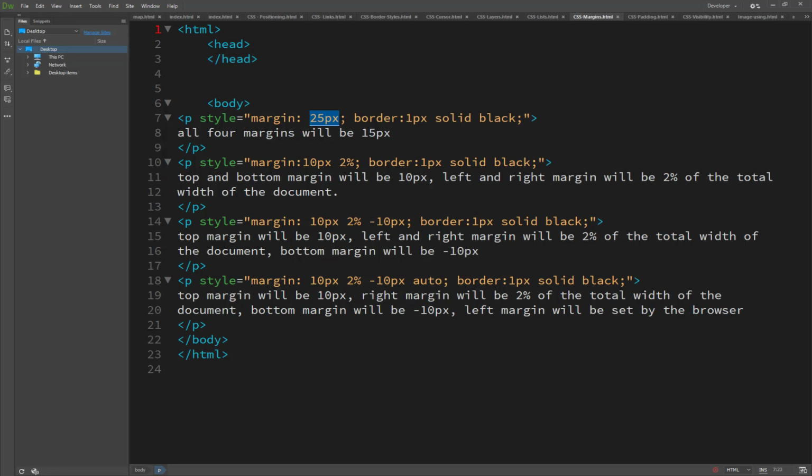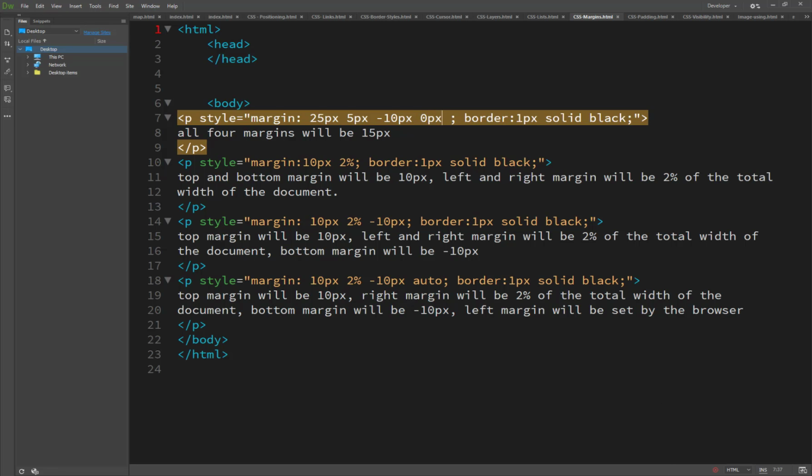If we set them separately, the first is the top, 25, starting from the top, and then the right side, where we have set 25 pixels. For the bottom we have set minus 10 pixels, and for the left side we have set 0 pixels.